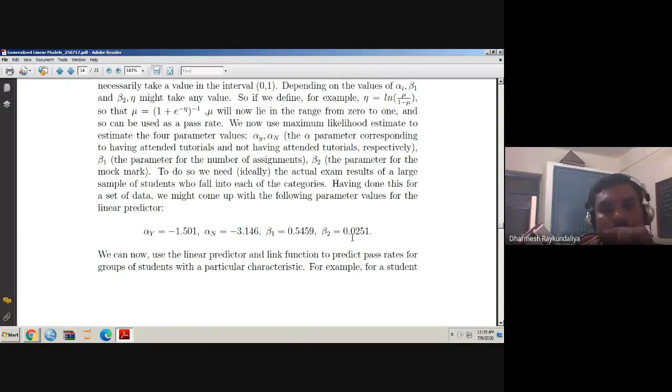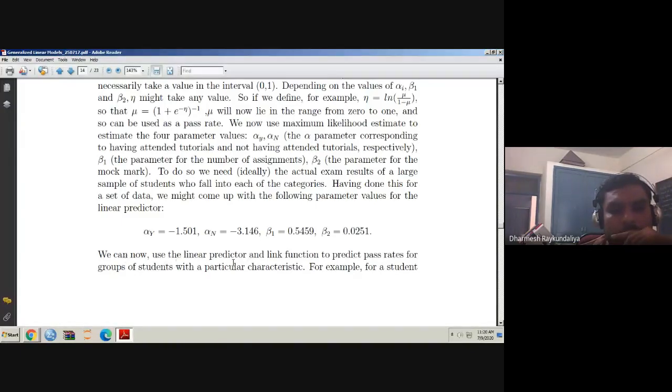Okay, so based on the sign, you can easily identify whether your coefficient is positive, which says that it will help to increase the passing rate. If the coefficient is negative, it means that as the variable value is higher, it will decrease the probability of passing.